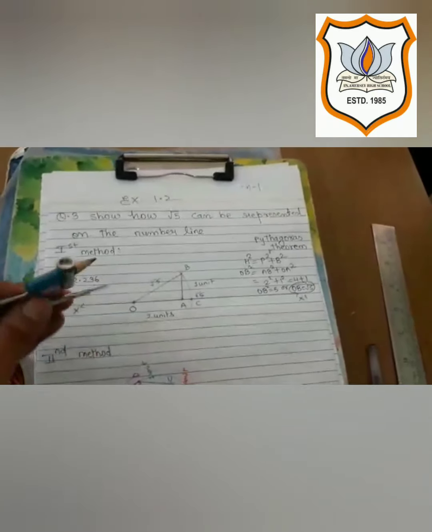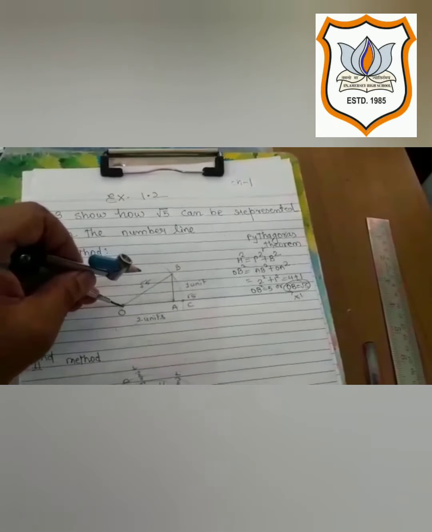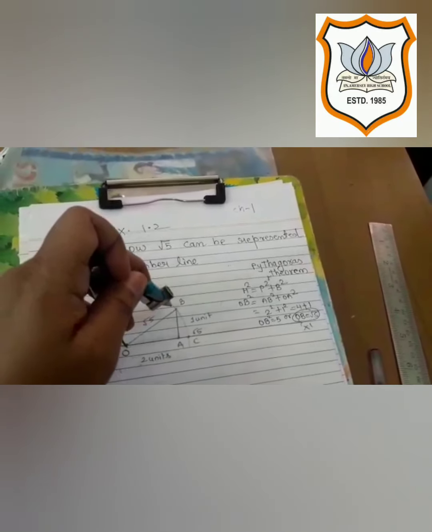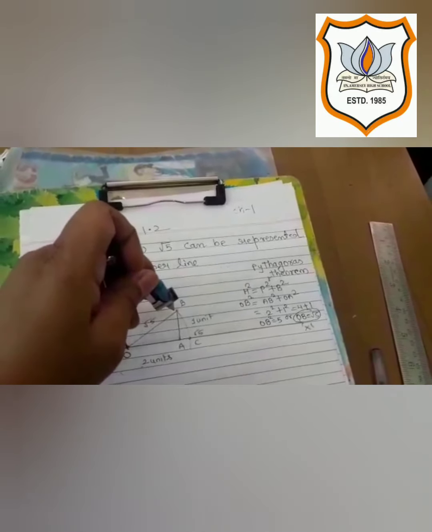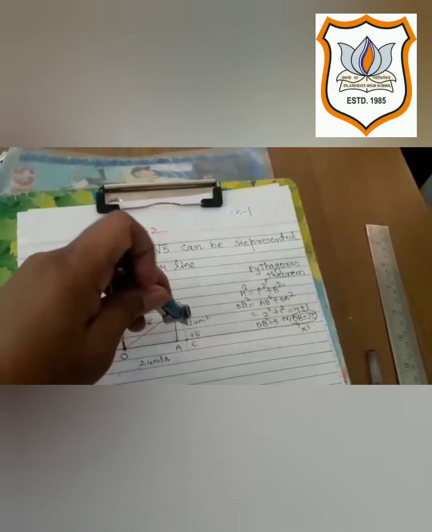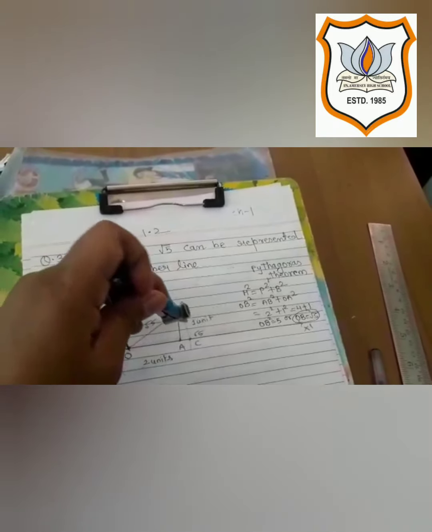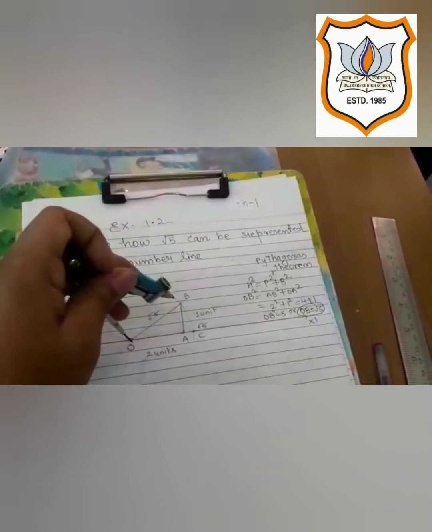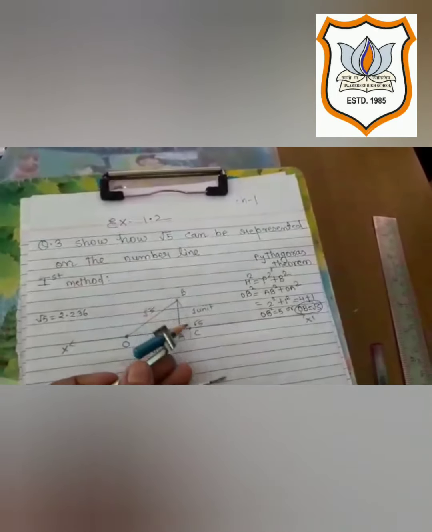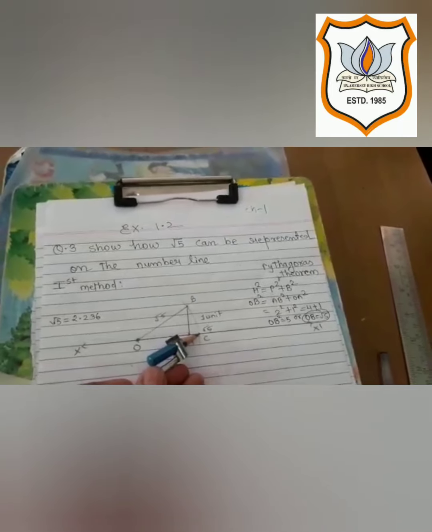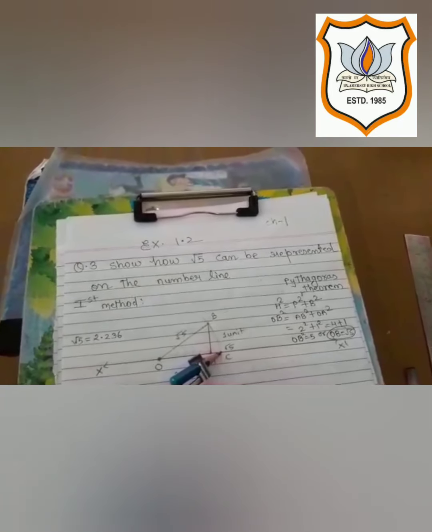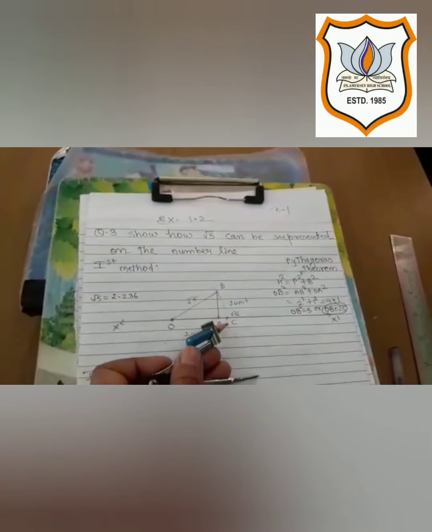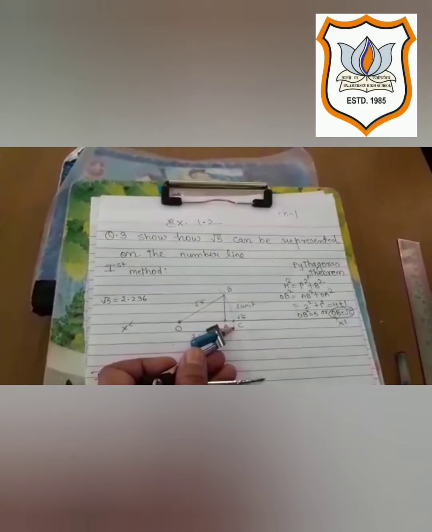So what we will do? We will put just like here OB. This OB is my root 5, and I will make the arc like this. And that arc is cutting my line x dash, and the point at which this arc is cutting is my root 5 point on my x dash, and this is my final answer.